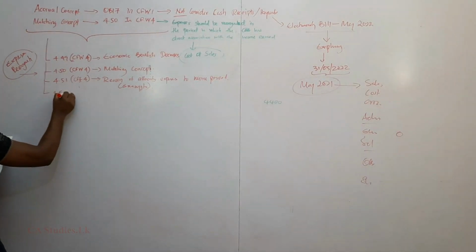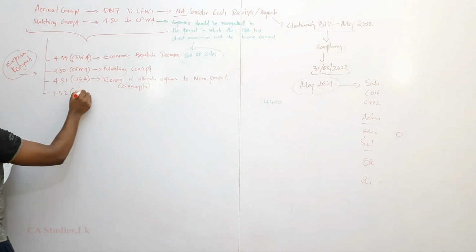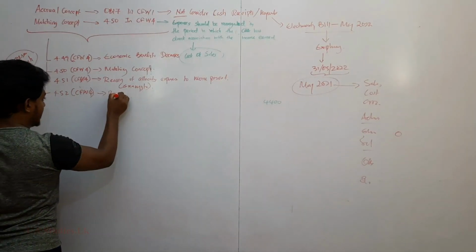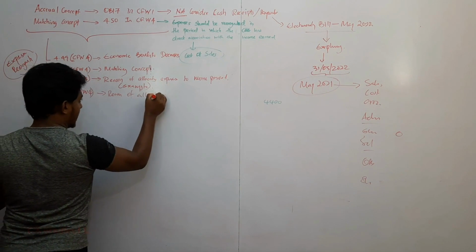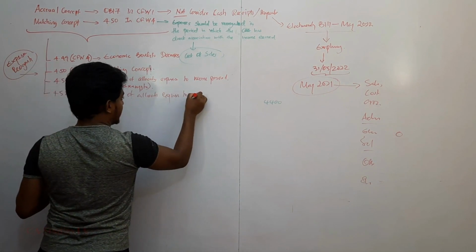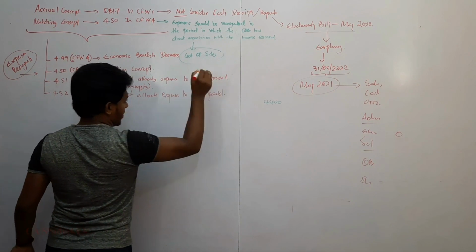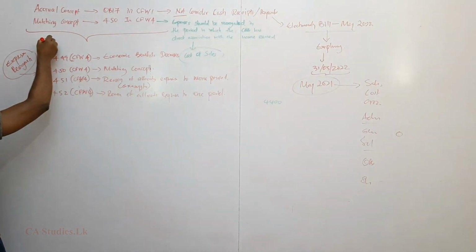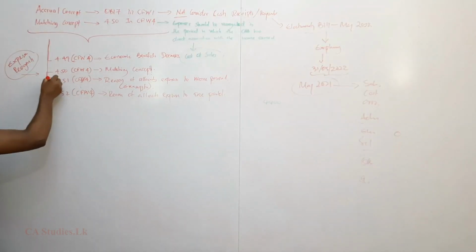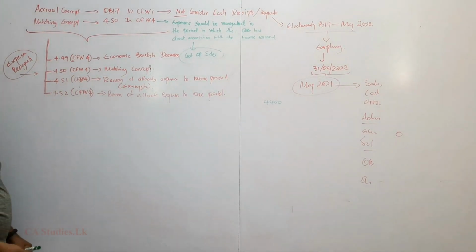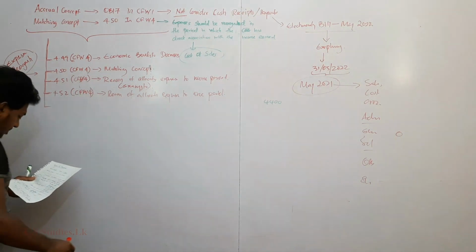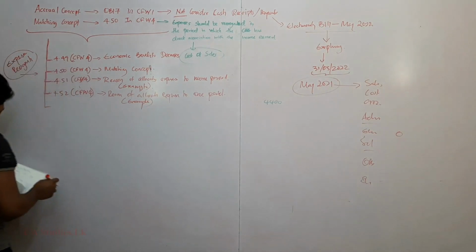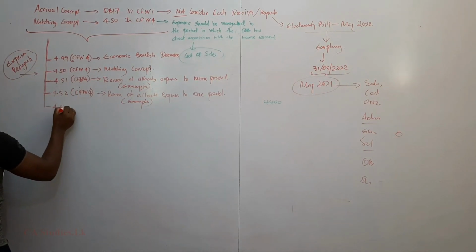Then the 4.52 paragraph, that is also conceptual framework 4. That is explaining the reason of allocating expenses to one period. Why are we allocating expenses to one period? Some expenses we are charging to one period. Good examples are rent, water bill, electricity, salary, right? The example is also given in that same paragraph. I will read that.